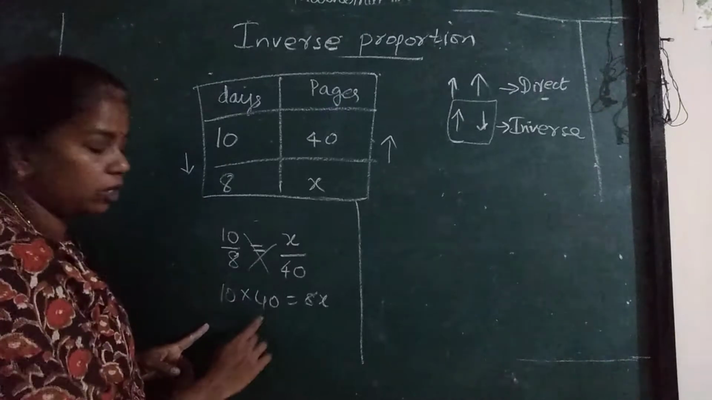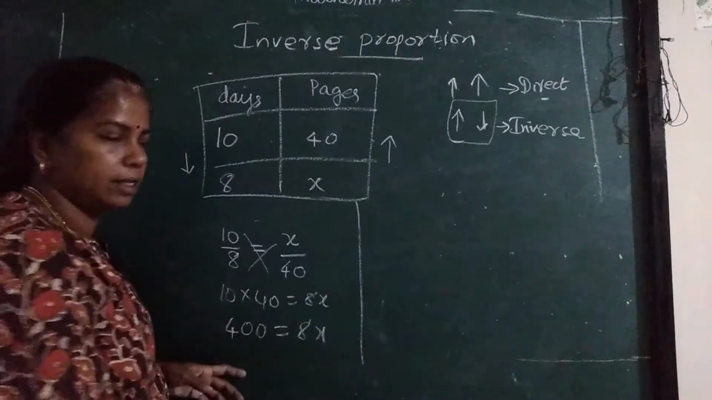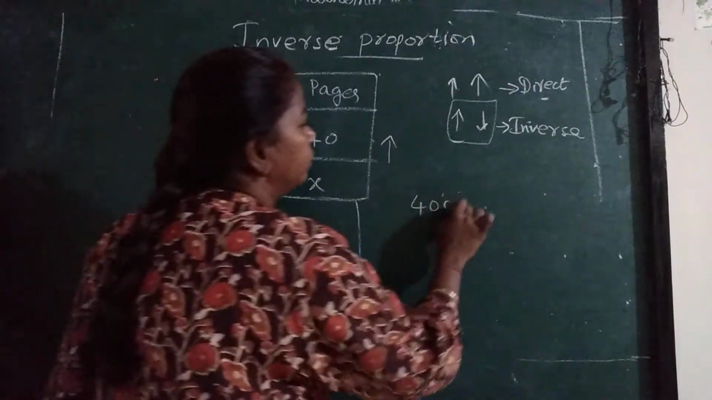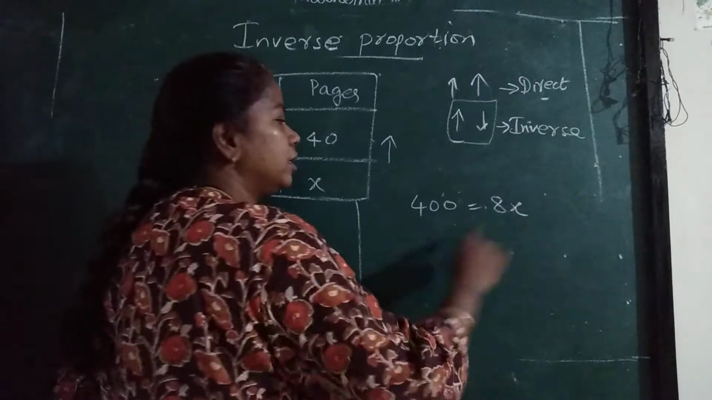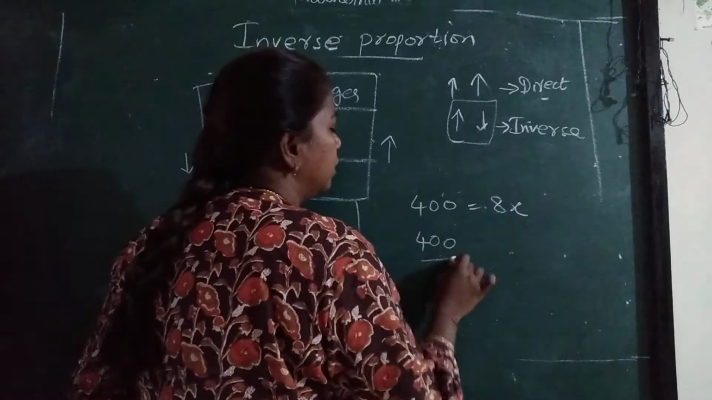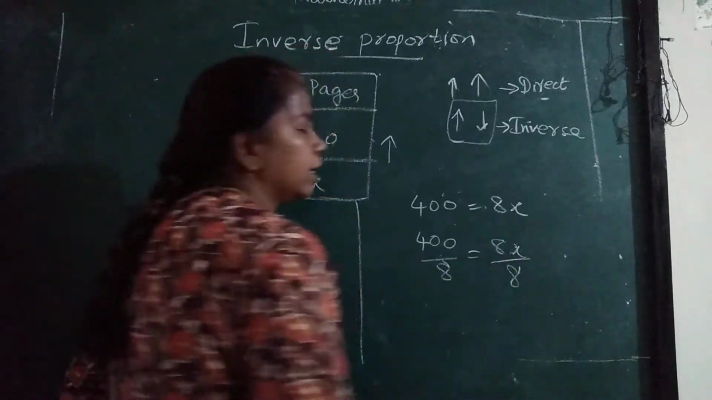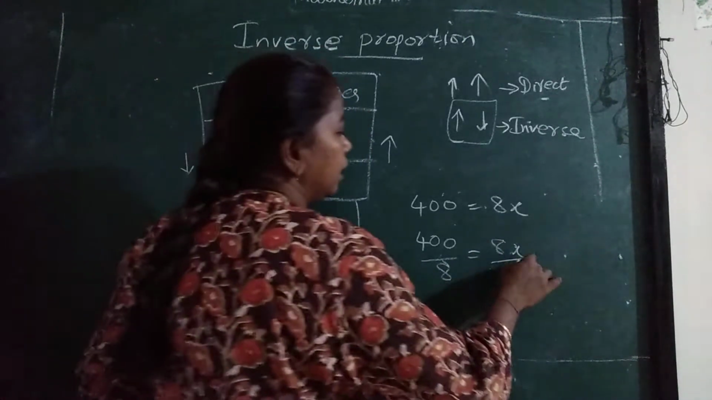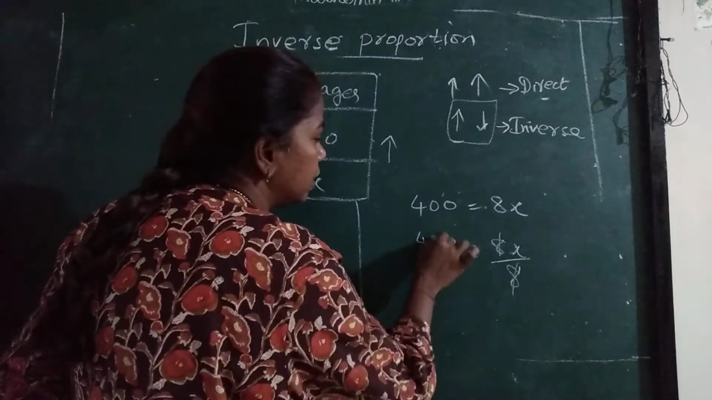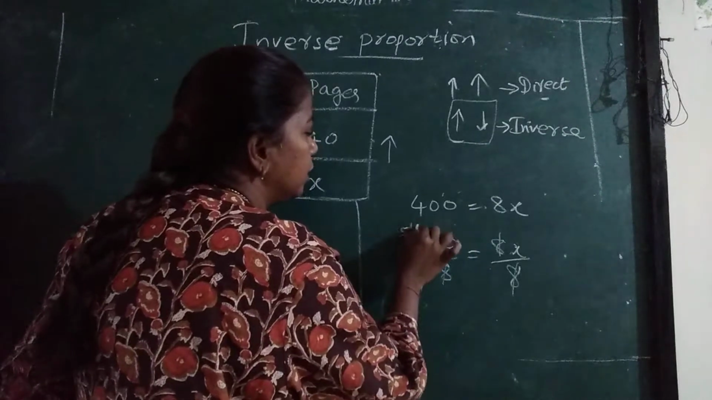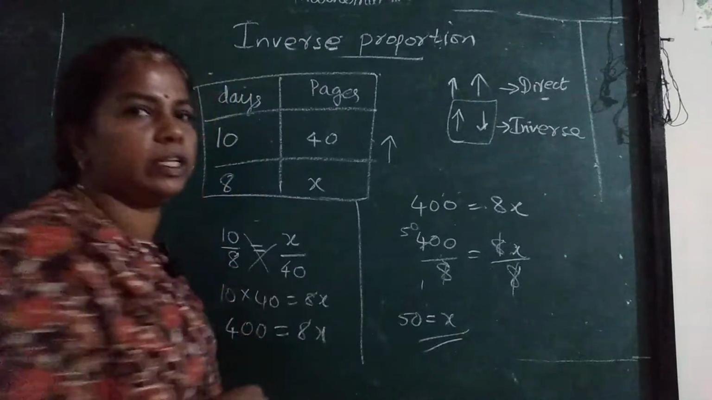10 into 40, how much? 400 is equal to 8x. This I will carry forward here. 400 is equal to 8x. This multiplication, so divide. 400 divided by 8 is equal to 8x divided by 8. Got it? 8 cancel. 8 ones are 8, 8 fives are 40, this 0 will come here. So the answer is 50x.